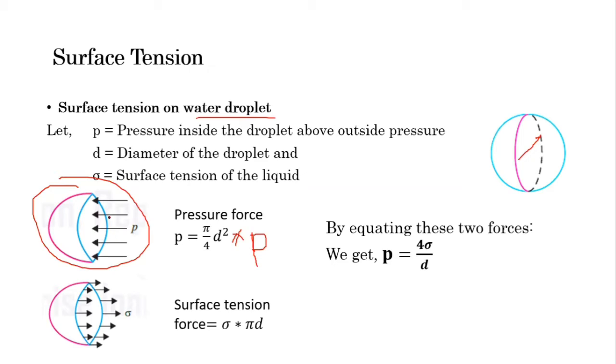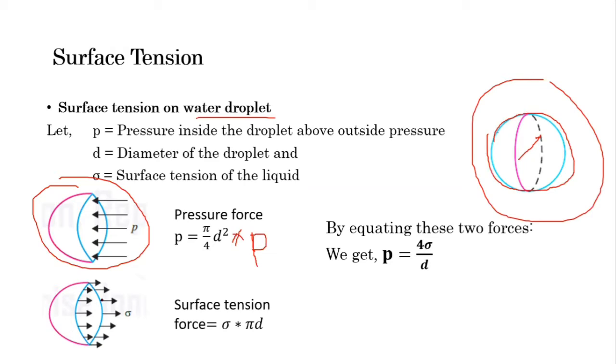Whereas surface tension acts when the liquid droplet comes in contact with an immiscible liquid or with air. Here this is the liquid droplet and it is all surrounded by air. So the surface tension will occur on this boundary only because this boundary is in contact with air.